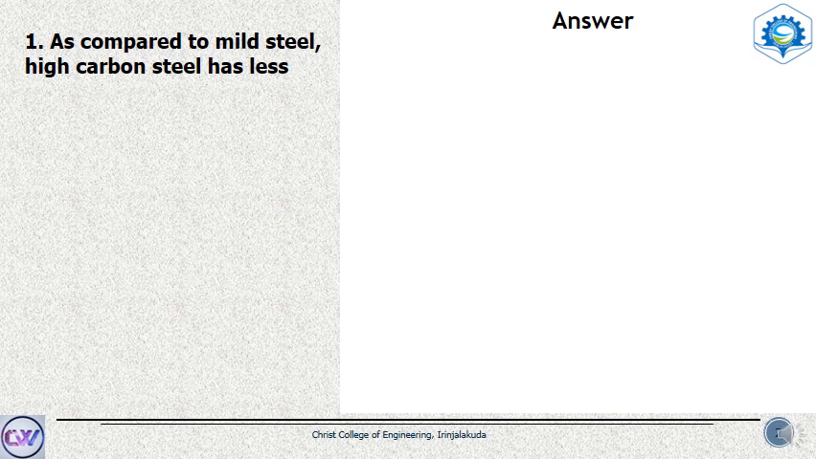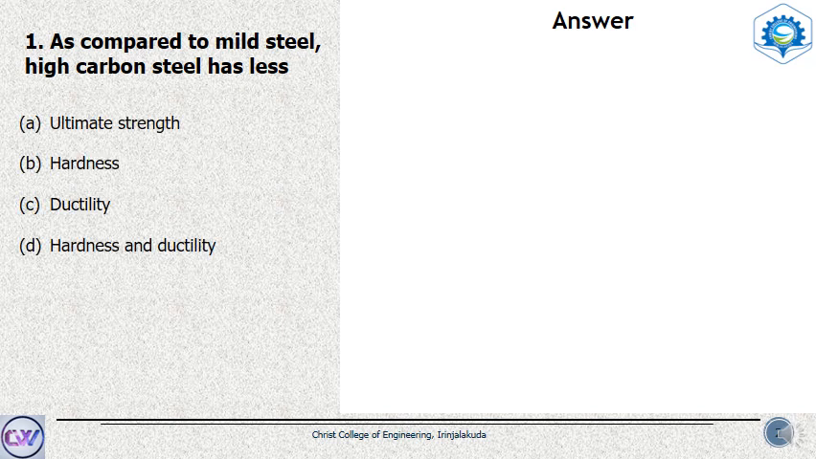We are asked to find out what quantity that high carbon steel has less in comparison with mild steel. Basically there are two different types of steels that are used in structural design. One is the mild steel and the other one is the high carbon steel. High carbon steel has the strength, carbon content and everything larger as compared to mild steel, but still we sometimes use mild steel for various purposes.